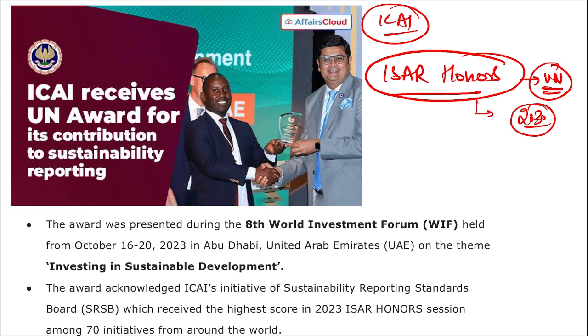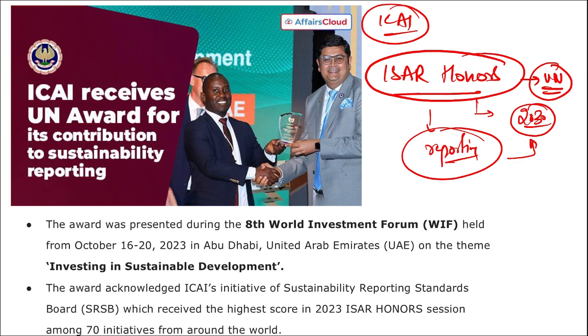So we can also say it is to raise awareness about the national and international best practices that are being followed globally on sustainable development goals reporting, correct? Here we are talking about reporting, to report accurately about the adoption of those sustainable development goals by 2030.